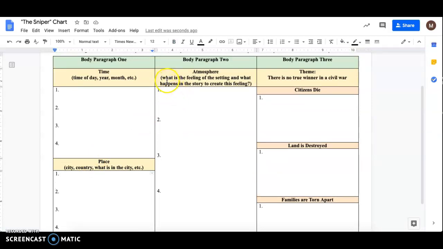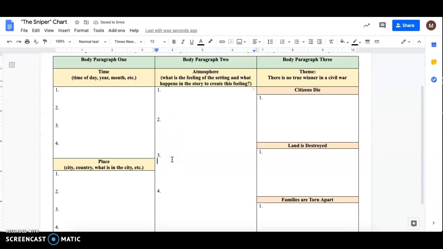For atmosphere, you want to tell me what is the feeling of the setting and then what happens in the story to create this feeling. So for example, there's maybe a part in the story that you might describe as chaotic. Don't just tell me chaotic. Tell me the atmosphere is chaotic at a specific point and tell me what happens. So for example, it's chaotic because there are gunshots ringing off. Maybe if I can spell right. Like what's happening that shows it's chaotic? There are dogs barking, there's this happening, there's smoke. Like what happens that proves that the atmosphere is what you say it is?